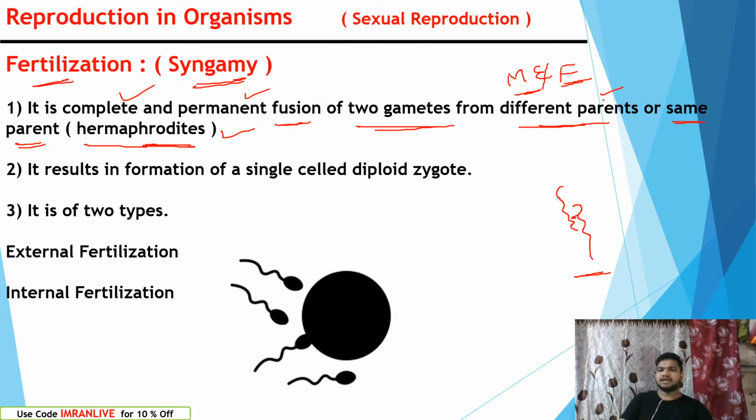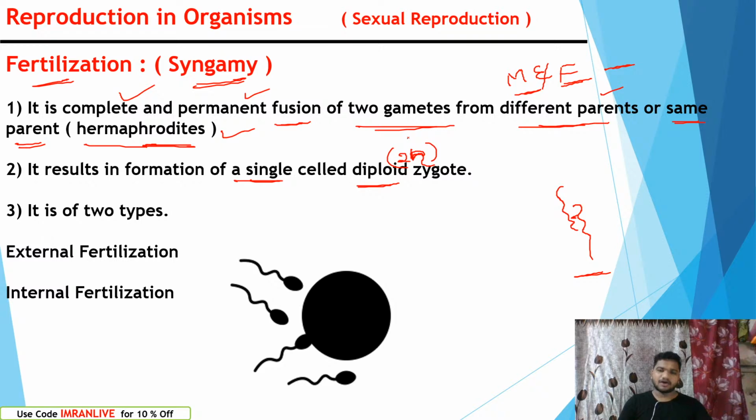So generally, male and female reproductive gametes fuse together to form the zygote, and that we call fertilization. It results in the formation of a single-celled zygote. The zygote is always single-celled and diploid, meaning it has two nuclei's worth of chromosomes. Now the question arises: why is the zygote diploid? Because it is 2n. The zygote is formed from the ova, which contains a nucleus, and from the sperm, which also contains a nucleus.